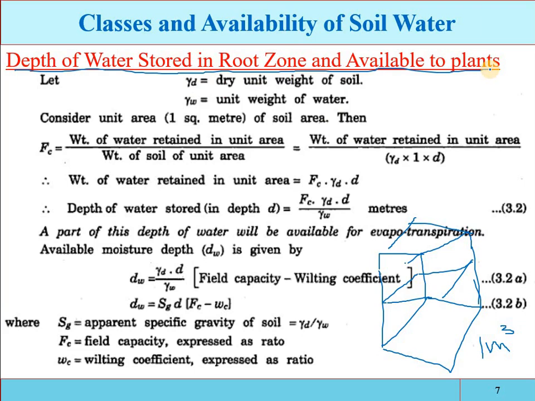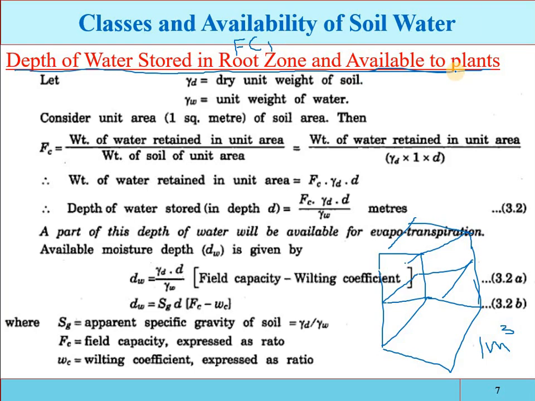As we have discussed in the previous slide, the water stored in the root zone is up to the field capacity. Up to this level the water is stored in the root zone, because beyond this level the water is lost due to gravitational forces. The field capacity is in terms of percentages, so how will we convert it into a linear unit, in inches or centimeters, meaning a depth of water, and then how much water will be available to the plants, the readily available water?